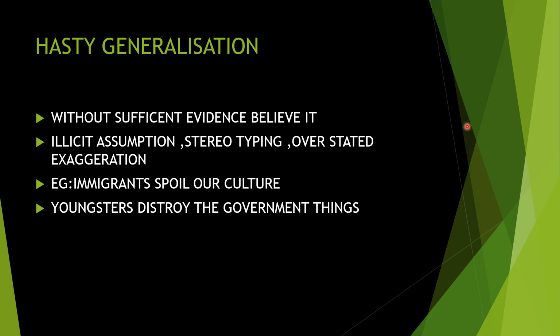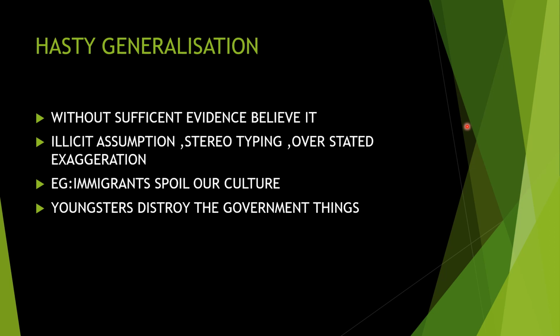That is what we call hasty generalization. Overstated exaggeration: we exaggerate things more here. For example, immigrants spoil our culture. We know that a lot of immigrants reach different countries due to war or civil problems. But it does not spoil the culture of that country, and they are often refugees there. So the general conclusion that immigrants spoil our culture is wrong.